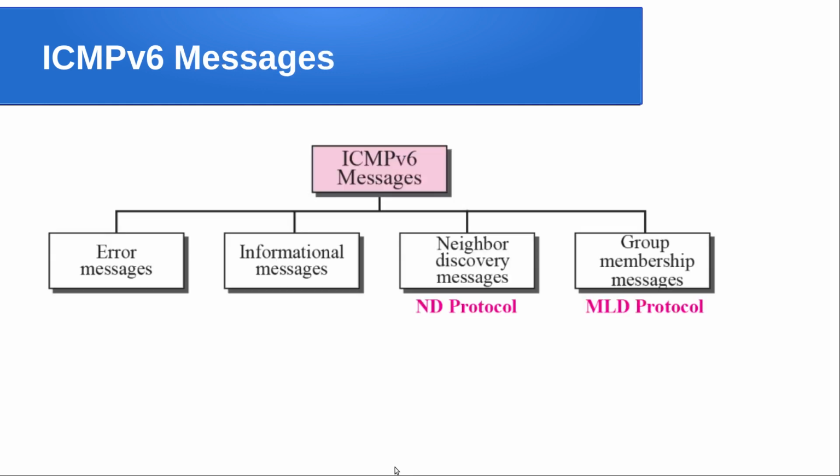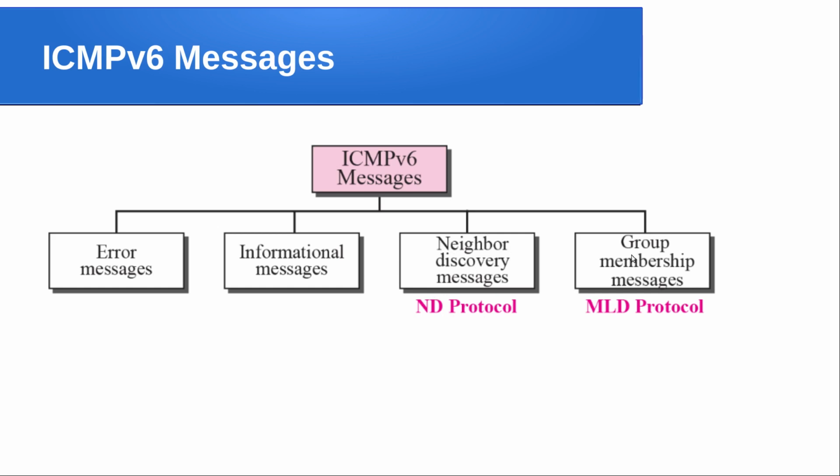ICMP version 6 messages, we can broadly classify into error messages and informational messages. These things we have already seen, but two more new things are added here. One is neighbor discovery messages, that is the neighbor discovery protocol, and we will see what it is.